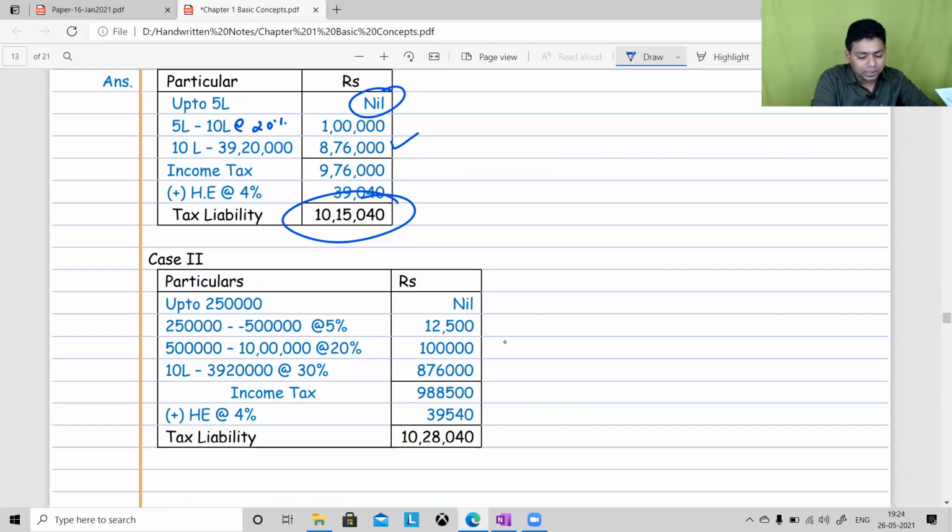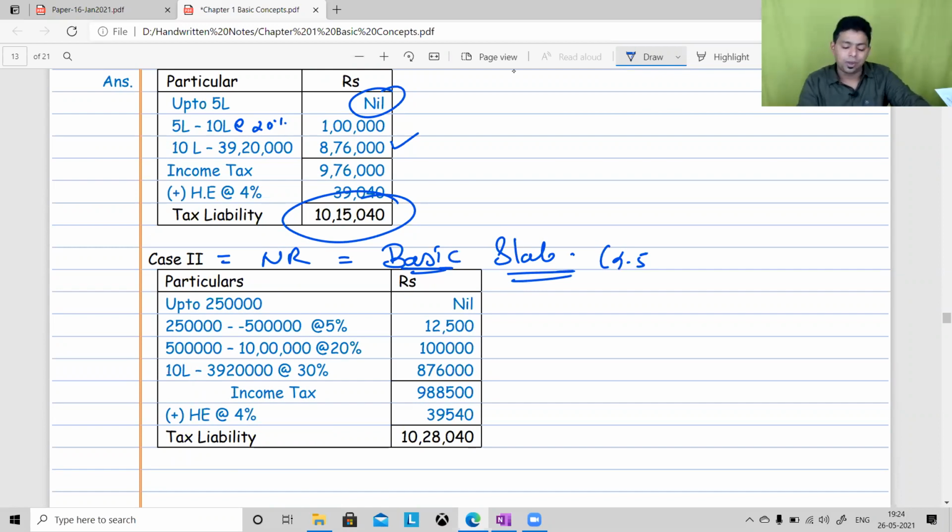Now case 2, when assessee is the non-resident, please always remember, a non-resident assessee will not get higher slab. A non-resident assessee will always get benefit of basic slab. Okay, only basic slab means 2.5 lakh rupees slab. So up to 2.5 lakh nil, 2.5 lakh to 5 lakh 5%, 5 lakh to 10 lakh 20%. Above 10 lakh, it is 30%. So income tax becomes 9,88,500, and then 4% cess, so total income tax becomes 10,28,040.